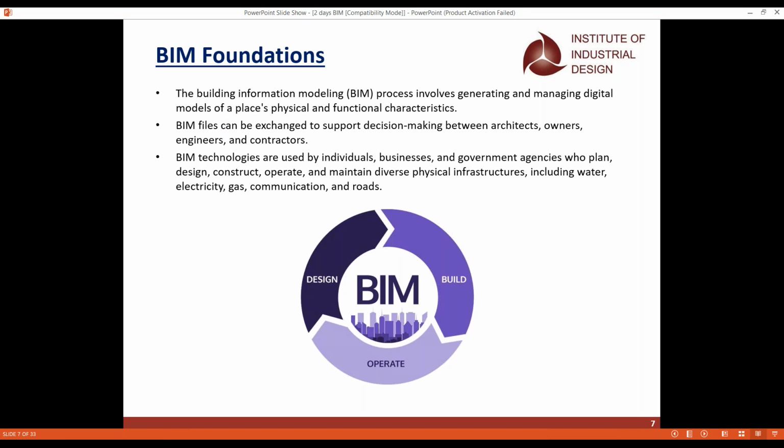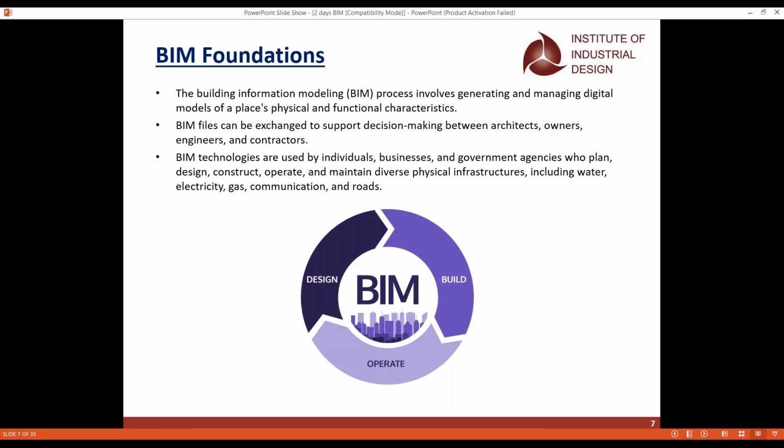And the next one is actually the BIM foundation. When it comes to BIM foundation, we have to know what all the technologies are that we'll use, and with whom we will share the documents also. So that is the BIM foundations. Whenever you work with the BIM process, you have to make sure that your documents are shared with the architects, the owners, the engineers, and also the contractors.